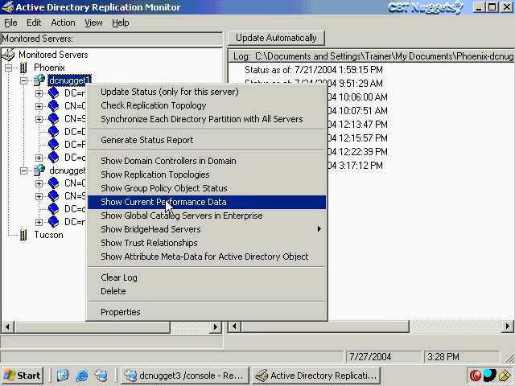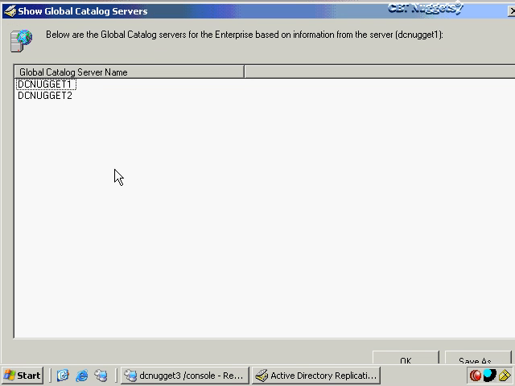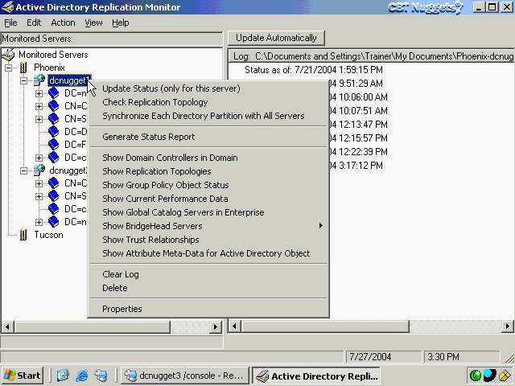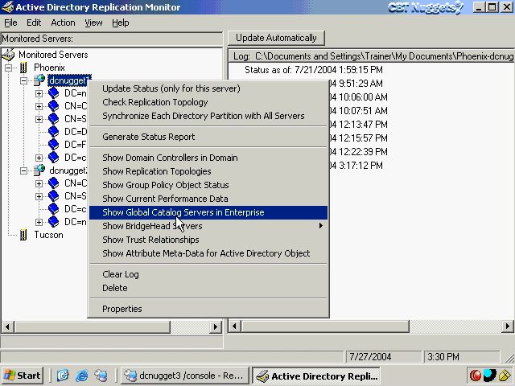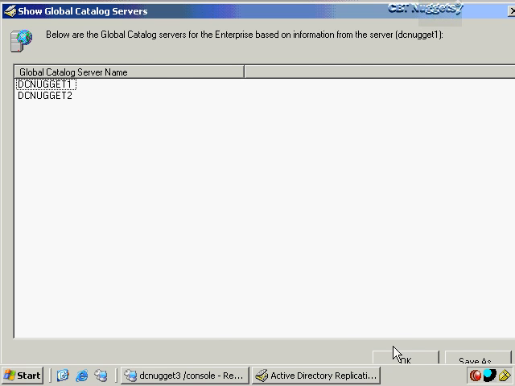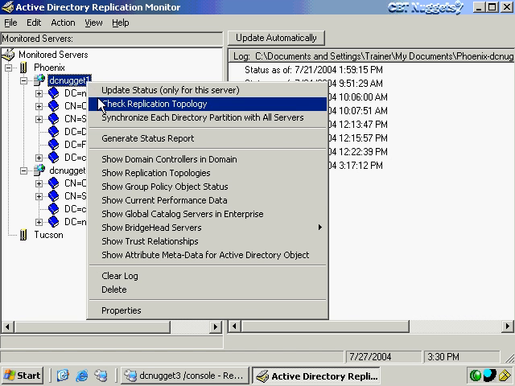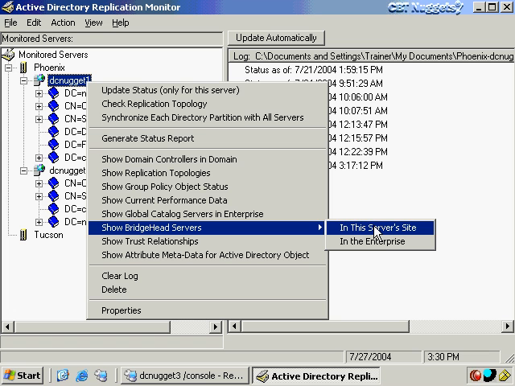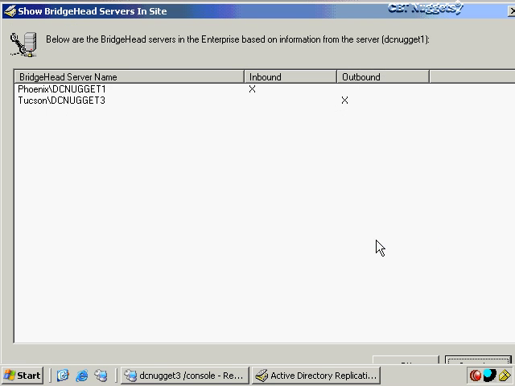We can also look at some other information, such as the global catalog servers. If we're not sure who our global catalog servers are, it tells us right there as well. I can also identify bridgehead servers, so I can see which bridgehead servers are in this server site or the entire enterprise, and it identifies both of them for me here as well.